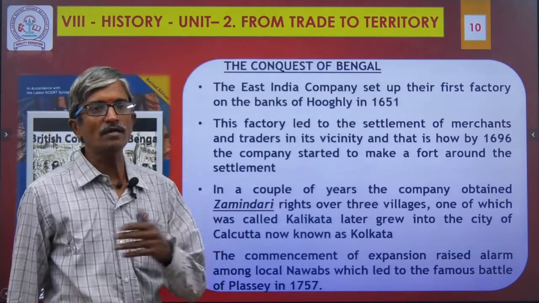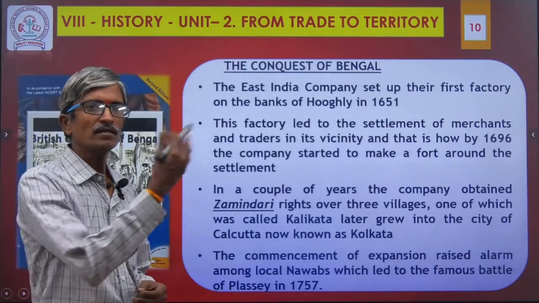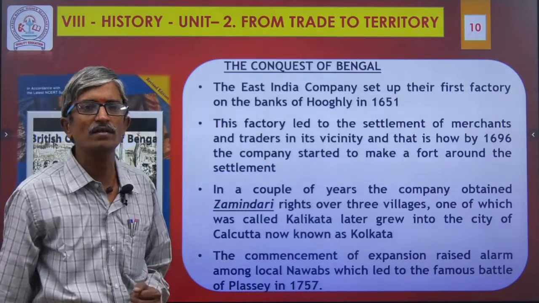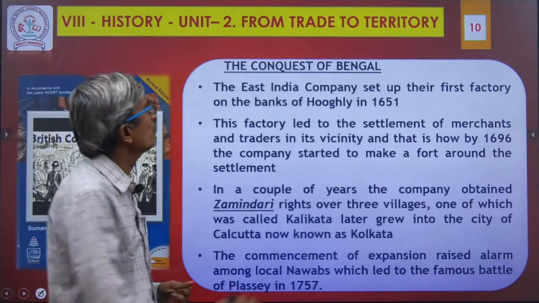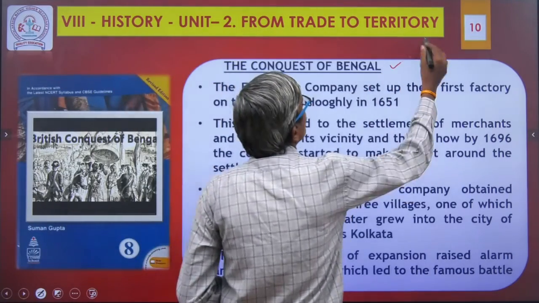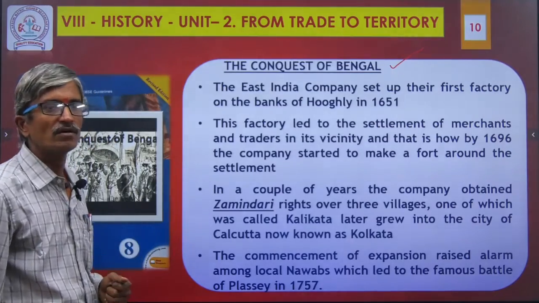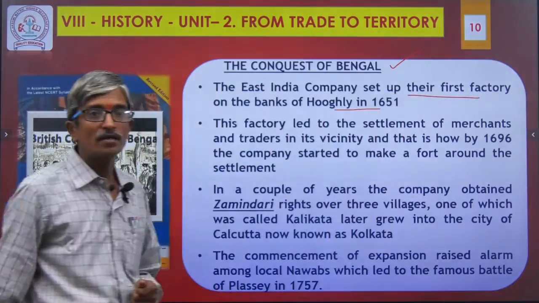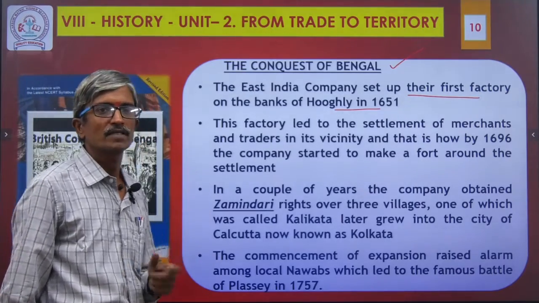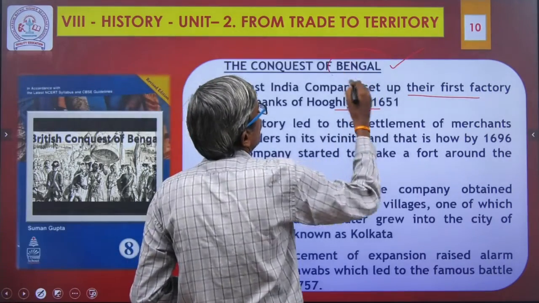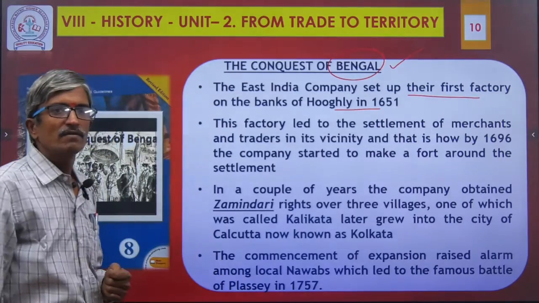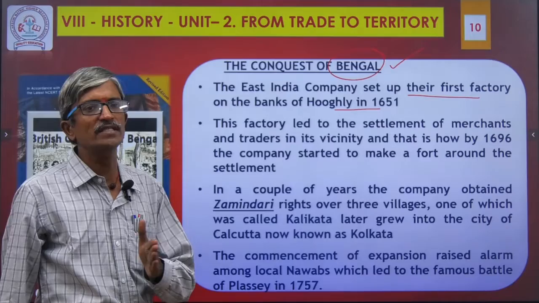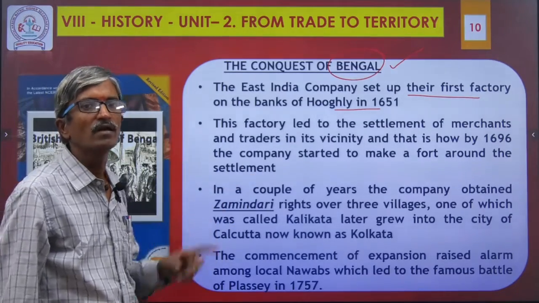Next, conquest of Bengal. In the previous slide, they were engaged with a number of wars. Let me see them one by one. Number 1, the conquest of Bengal. East India Company set up their first factory at Hooghly, in the state of Bengal. The title itself has the word, but anyway, we need to remember Hooghly. Hooghly is a river; which state does it belong to? The state is Bengal.